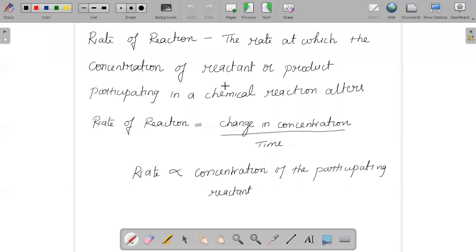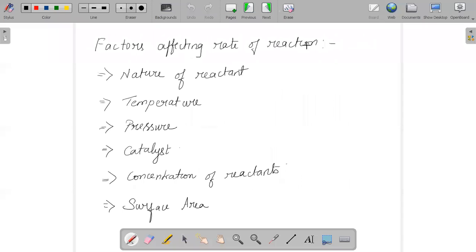So when we say rate is directly proportional to the concentration of the participating reactant, then there should be some factors affecting the rate of our reaction. The rate of reaction can be affected by certain factors. The first one is the nature of the reactant. What do we mean by nature of reactant? Here, the nature of bonding in the reactant will help in determining the rate of your reaction.